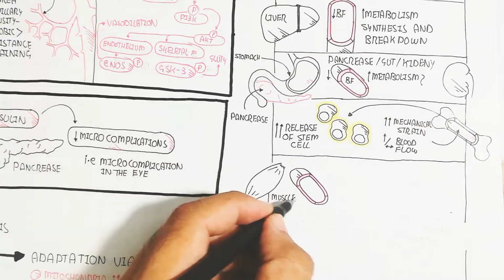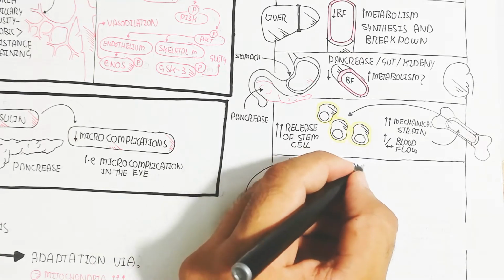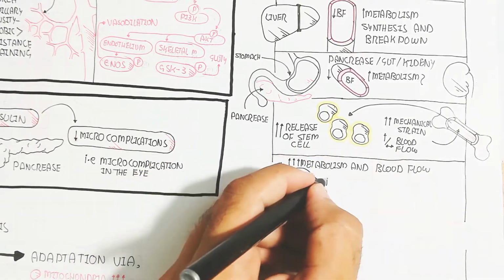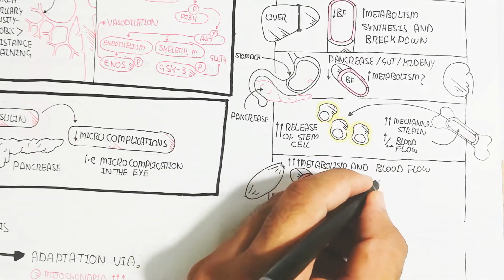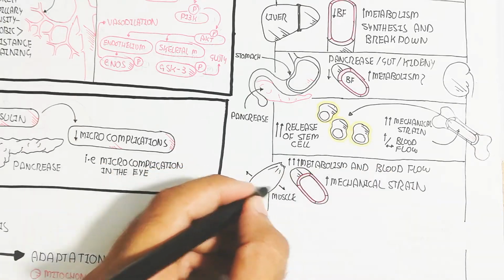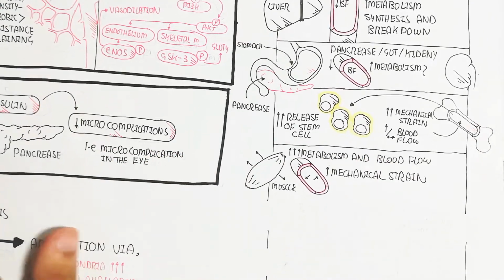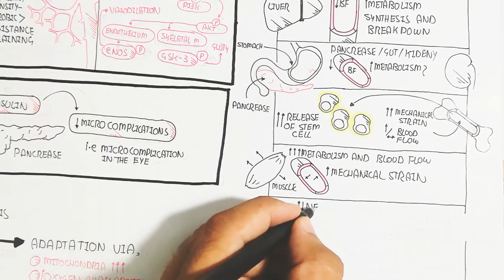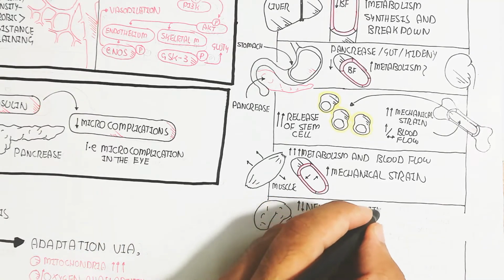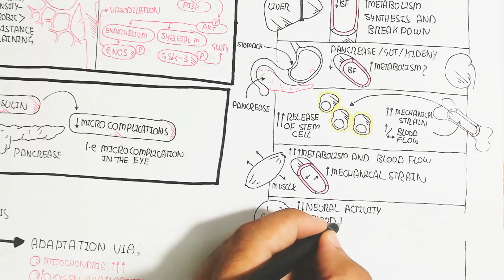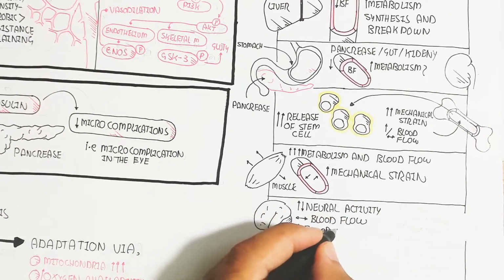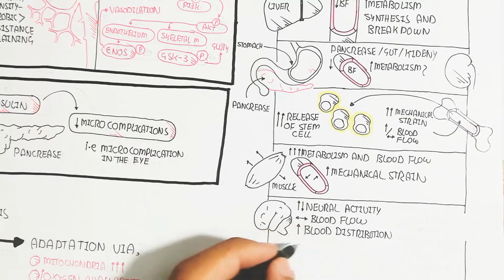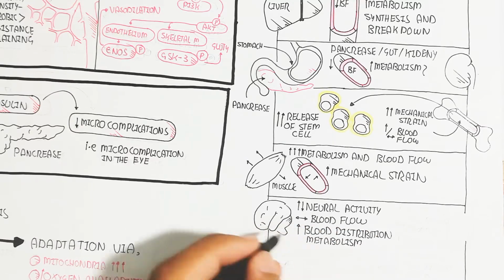While on the other hand, the muscle will inflate and become turgid due to the metabolism and blood flow increase, and in this way the mechanical strain will increase and the vasodilation also increases. But remember this thing, glycogenesis and glycogenolysis occur during the exercise, while the glycogen during the rest time will increase.